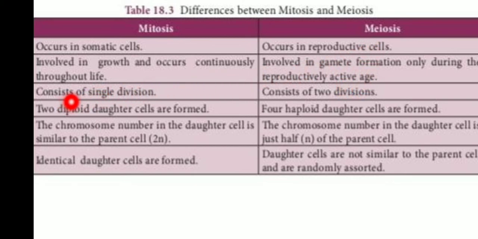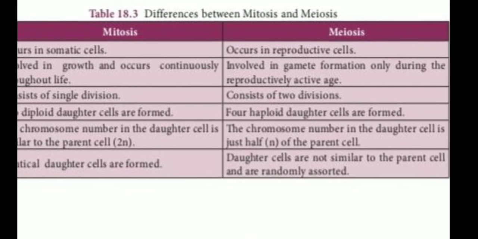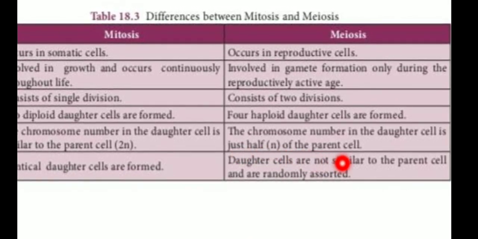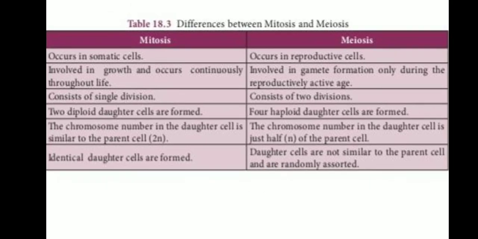Mitosis consists of a single division; meiosis consists of two divisions. In mitosis, two diploid daughter cells are formed; in meiosis, four haploid daughter cells are formed. In mitosis, the chromosome number in the daughter cell is similar to the parent cell; in meiosis, the chromosome number in the daughter cell is just half of the parent cell. In mitosis, identical daughter cells are formed; in meiosis, daughter cells are not similar to the parent cell and are randomly assorted.